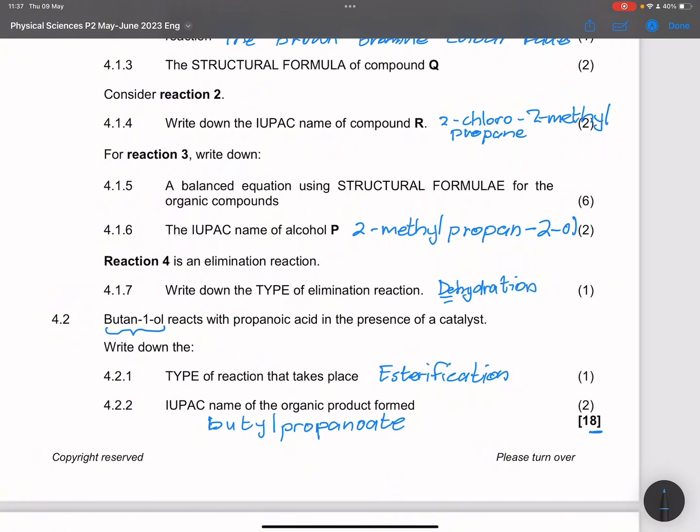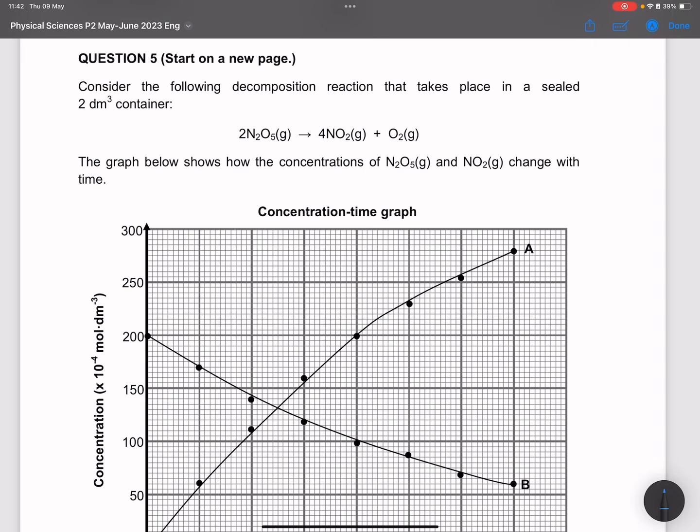And now we're going to go into rates of reactions. They say consider the following decomposition reaction that takes place in a sealed 2 cubic decimeter container. We've got dinitrogen pentaoxide that decomposes to form nitrogen dioxide plus oxygen. They say the graph shows how the concentrations of dinitrogen pentaoxide and nitrogen dioxide change with time.